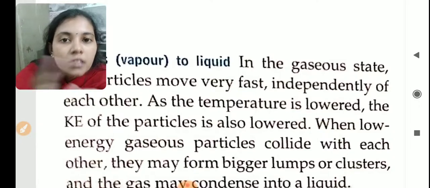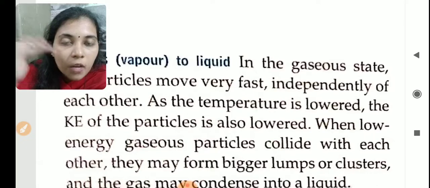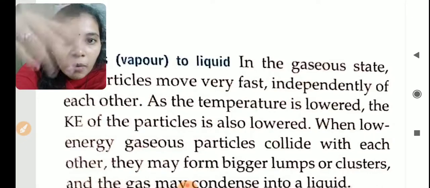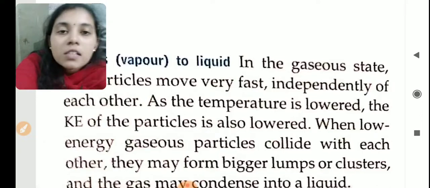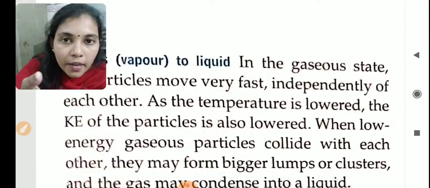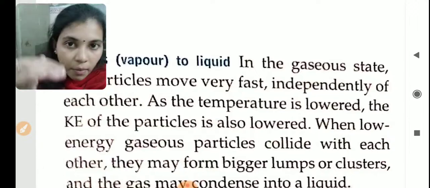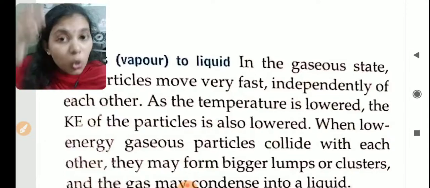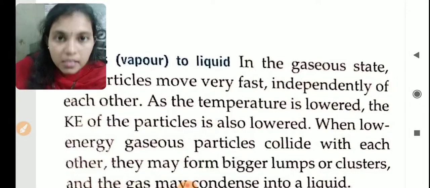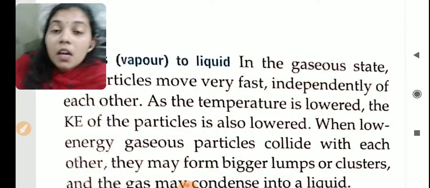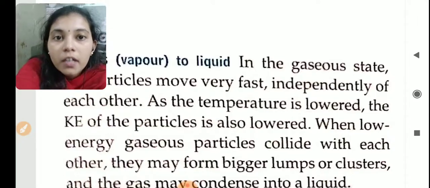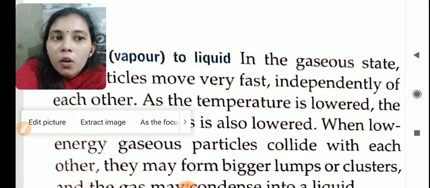How is it forming? You have studied the water cycle in your earlier classes. The water gets evaporated, and when it cools, it comes out in the form of rainwater. In the same way, when the liquid is evaporated, it is now in water vapor form. When we are cooling that water vapor, the temperature of the water vapor decreases. As a result, the kinetic energy is also lowered.